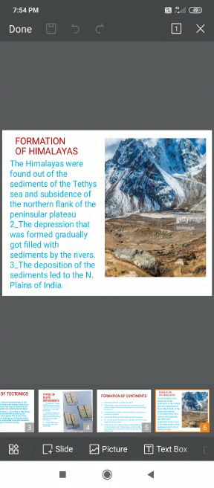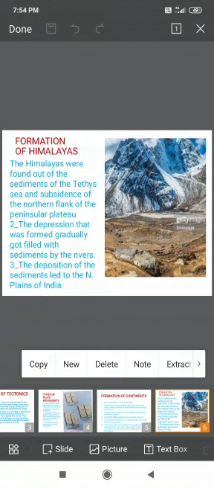Or in other words, we can say that it also formed due to some convectional currents or the lateral compressional forces. These are the forces which were completely responsible for the formation of Himalayas or the great Himalayan ranges.